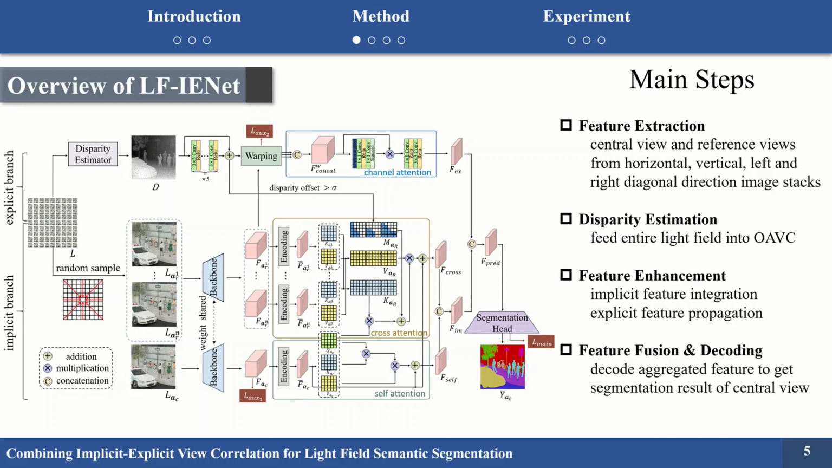3. Feature enhancement. This step aims to fully explore information from reference views to reinforce the central view. We propose two approaches called implicit feature integration and explicit feature propagation to supplement the central view. 4. Feature fusion and decoding. Finally, the enhanced features of two branches are aggregated and fed to a decoder to get the final segmentation result.